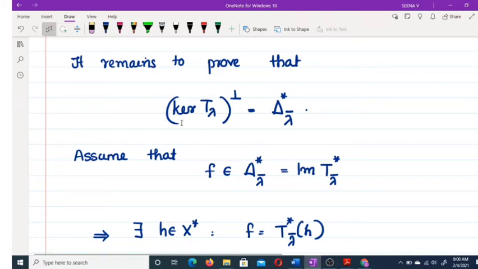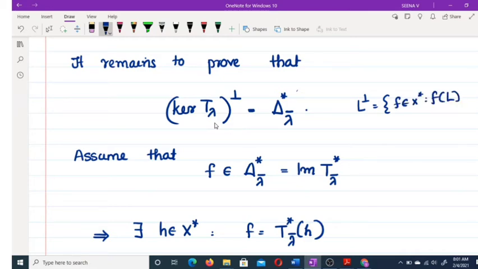Okay, and this perp, what is this perp? Some L perp is the set of all f belongs to X star such that f of L equal to 0. So kernel T lambda perp is the set of all f belongs to X star such that f of kernel T lambda equal to 0. And we have to prove that's equal to delta star lambda conjugate.